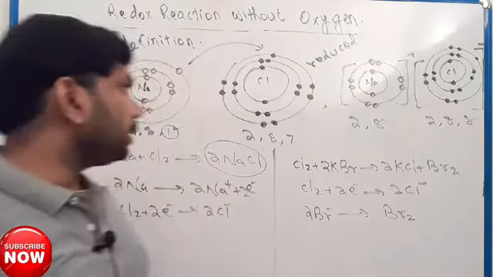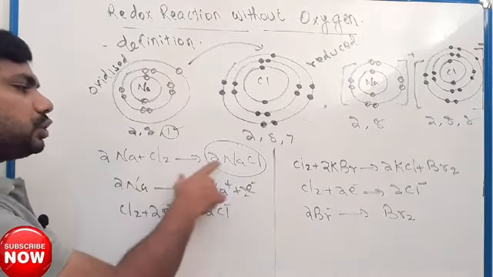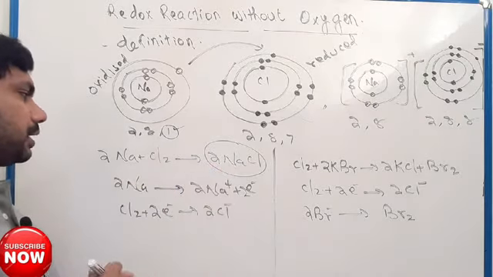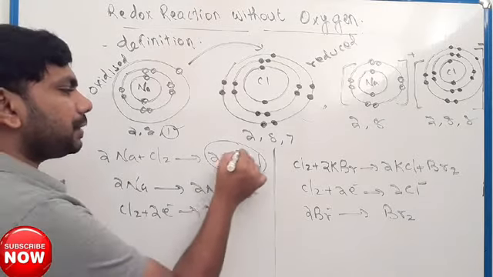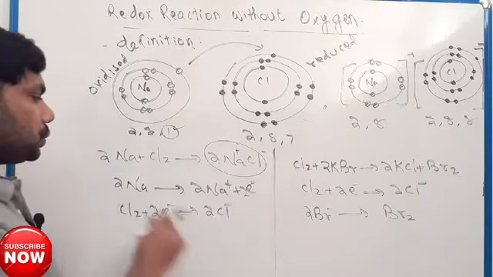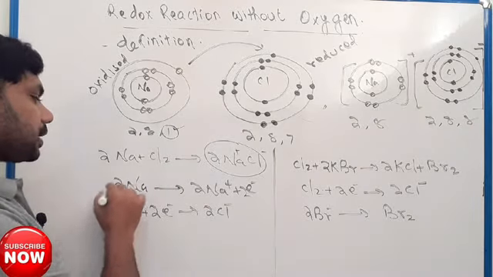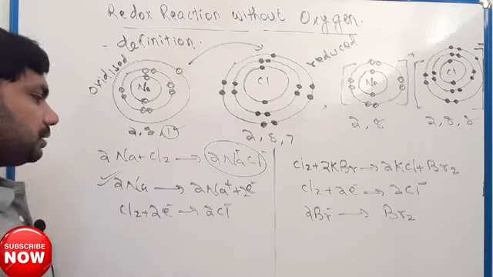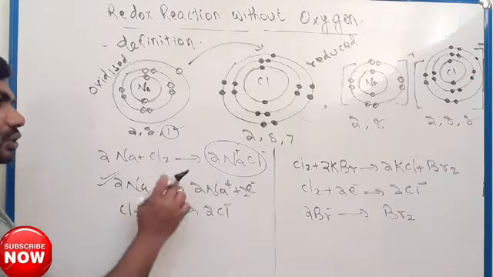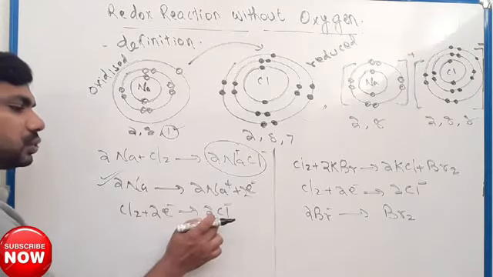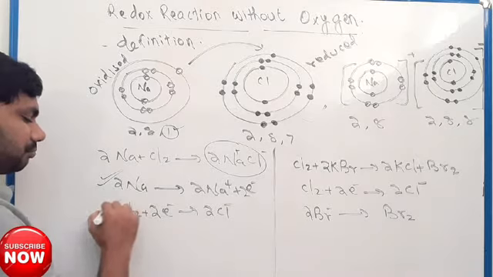So this is the balanced equation 2Na plus Cl2 giving 2NaCl. During this reaction 2Na changes to 2Na+, and this is oxidation. Cl2 received 2 electrons and changed to 2Cl-, so this is reduction.